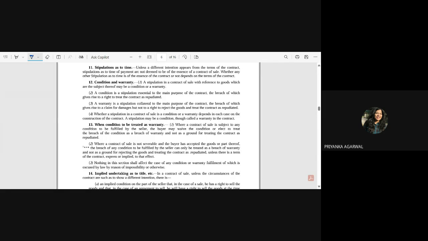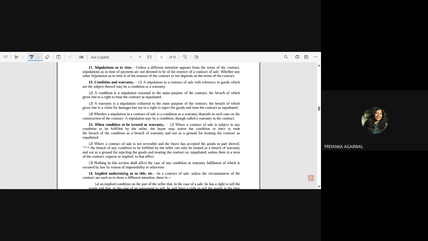Because the contract has been made. So before the conclusion of contract, revocation is possible. After the conclusion of contract, only repudiation or rescission is possible. Okay. So if the main purpose of the contract, if that stipulation is breached by the seller, which is essential to the main purpose of contract, then the buyer has the right to repudiate that contract.